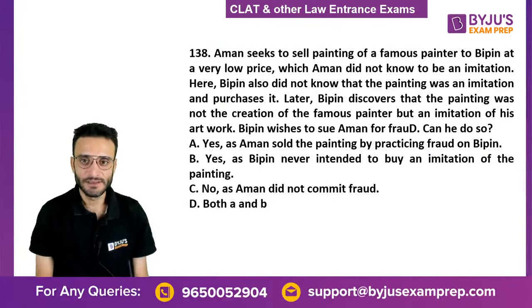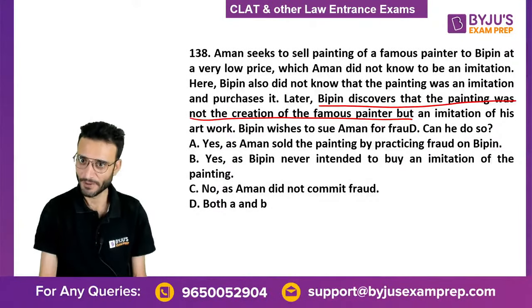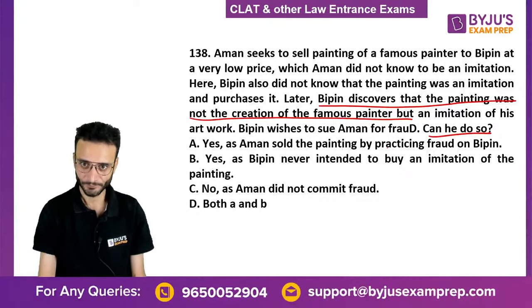138. Aman seeks to sell a painting of a famous painter to Bipin at a very low price, which Aman did not know to be an imitation. Here Bipin also did not know that the painting was an imitation and purchased it. Later Bipin discovers that the painting was not the creation of the famous painter. Can he sue?